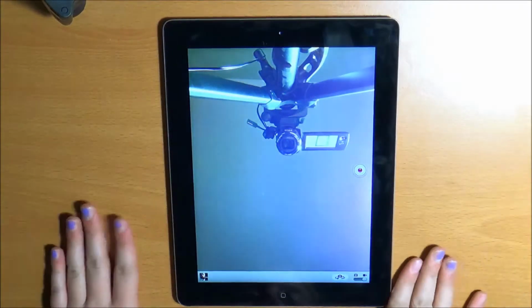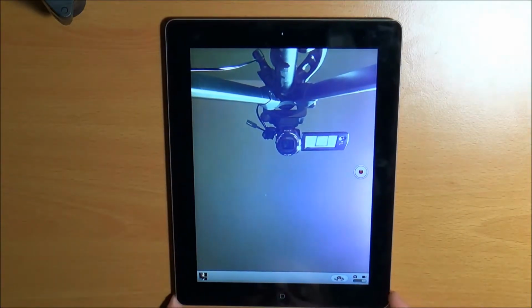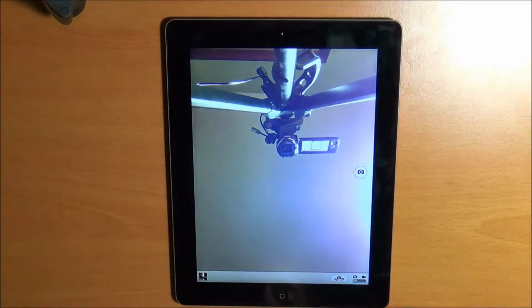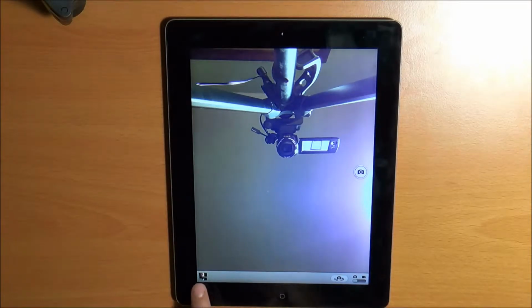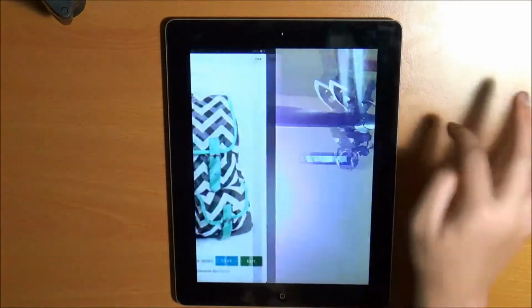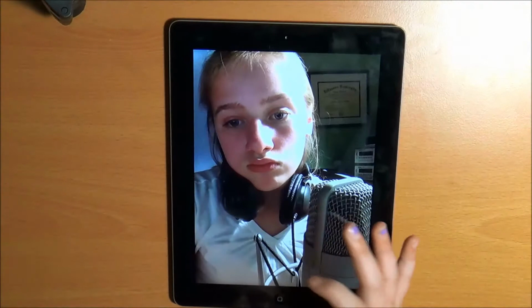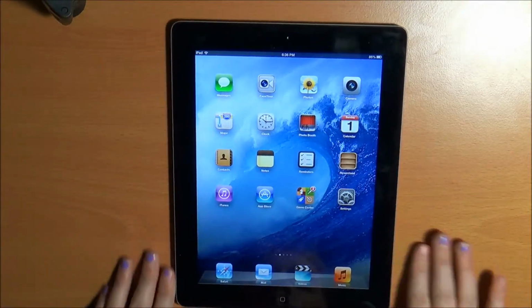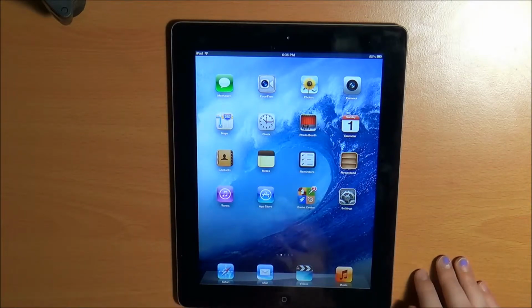This switches the camera, so you can actually see the camera that's recording this, but this is the front camera now, and you can also record with this, or you can take pictures by sliding that. Down here you can also just go to your photos, your camera roll. And so yeah, that's Camera.